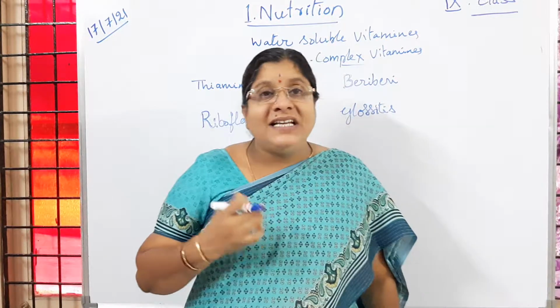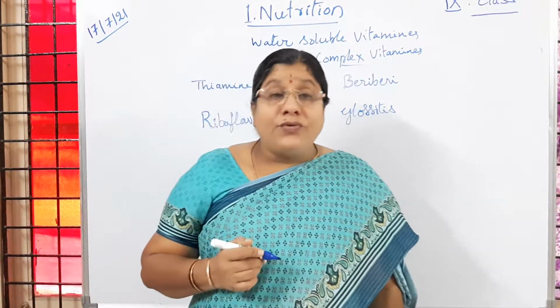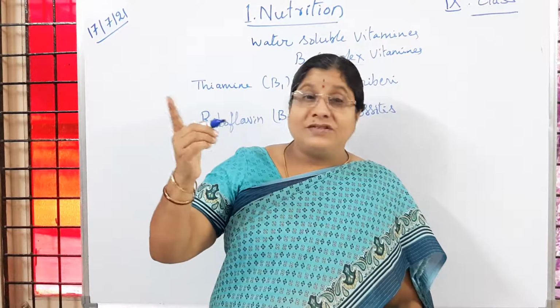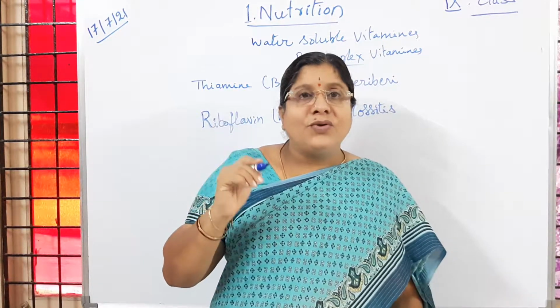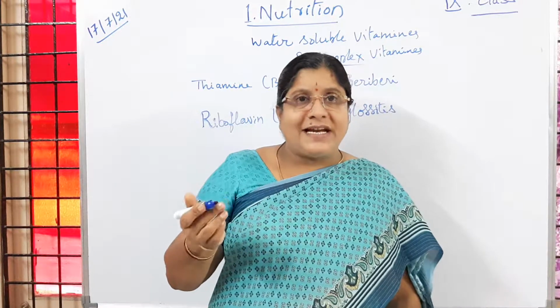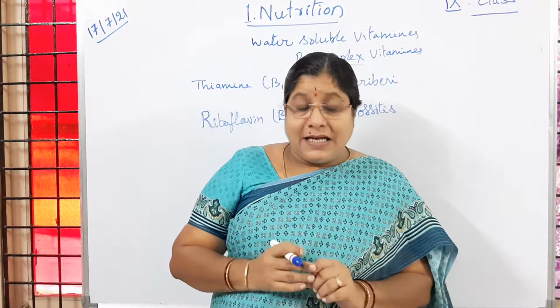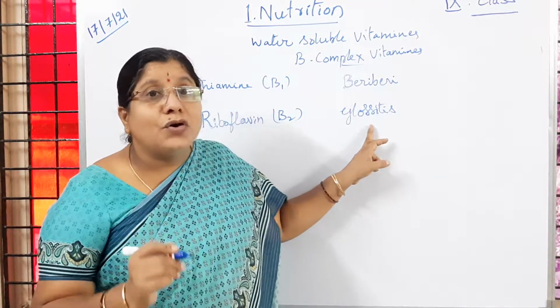Redness will be seen on the tongue, and sore throat can be observed. Photophobia, feeling fear of light, we are not able to see the light properly. So that we call photophobia. Phobia means fear, photo means light. So to look at the light we feel some fear and inconvenience. Then scaly skin. So these are the symptoms of glossitis.